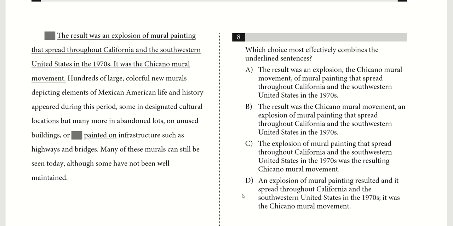D. An explosion of mural painting resulted, and it spread through. Okay, so we can already see that this pretty much runs into the same issue as C. It's not terrible, but it's just far more indirect than B. Because again, you have an explosion of mural painting resulted, and this was this, and it gives all these details until it finally at the very end gives the main idea here. So for number 8, B is our answer as it provides the most simple and straightforward sentence structure of all the options given.